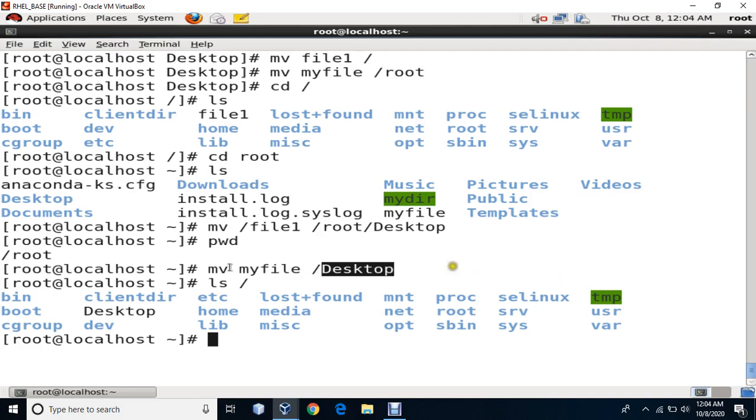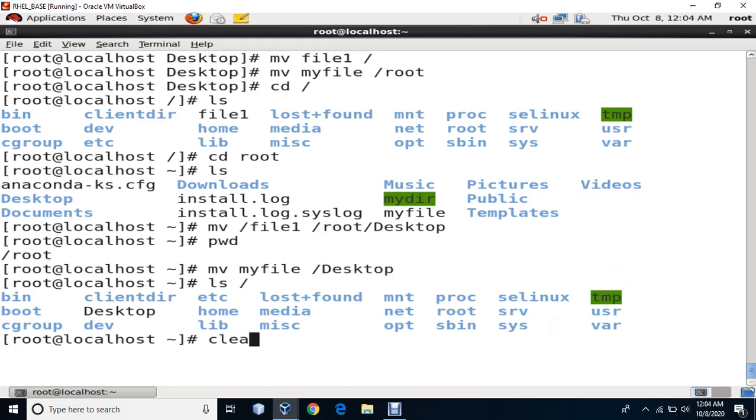I want to move this file, but instead of giving the correct desktop location, I have given a root location, and inside this root location I said desktop. There was no directory with the name desktop. So it has created a new file with the name desktop and moved my file to desktop. This way it has been done.